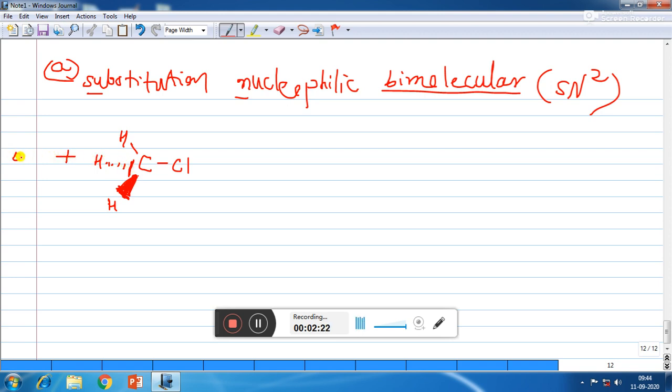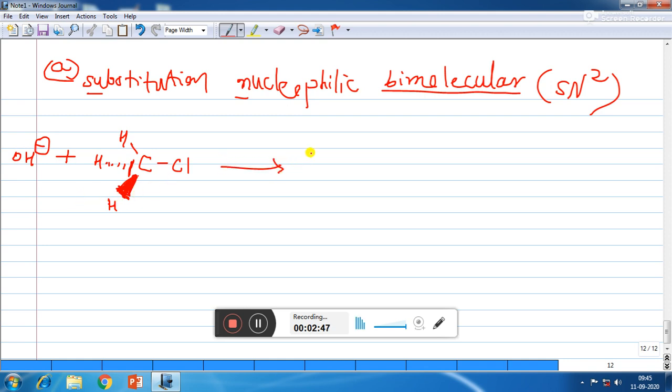Now if you are introducing a nucleophile OH minus, here we will see that the reaction of CH3Cl and OH minus follows second order kinetics. So that's why it is called SN2 reaction. Here we can see that the reaction begins with two species, methyl chloride and OH minus. So that's why it is called second order reaction.